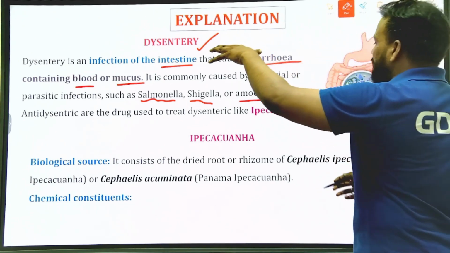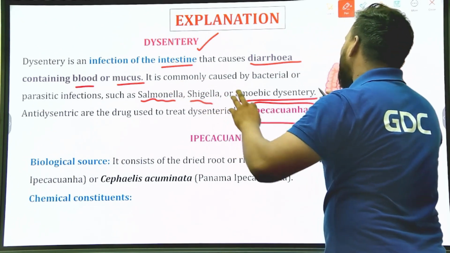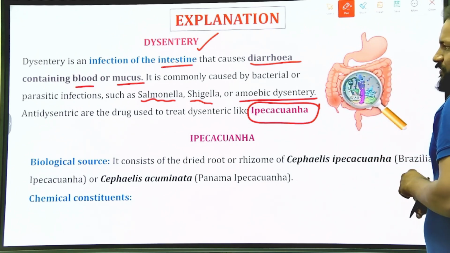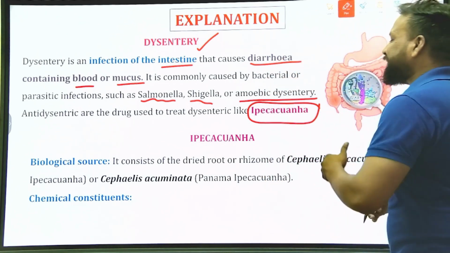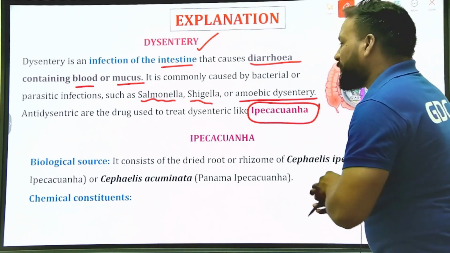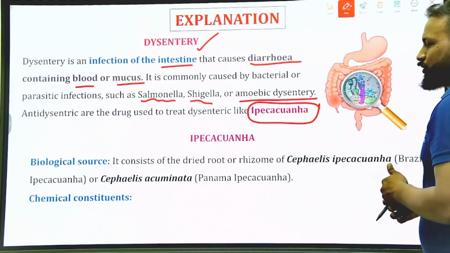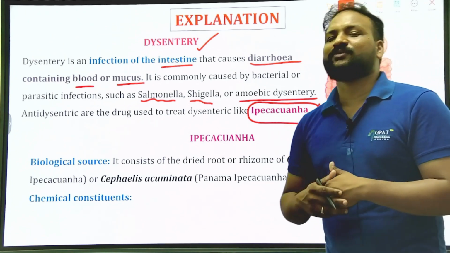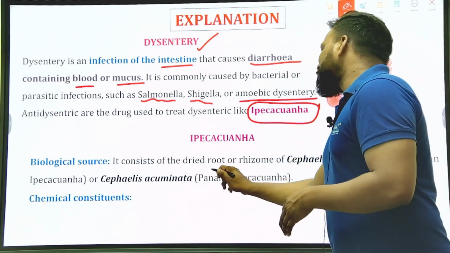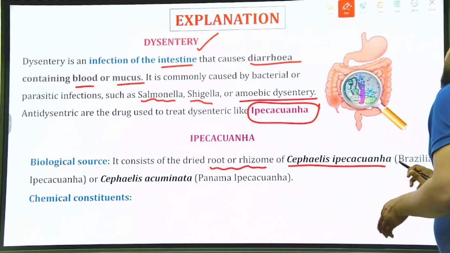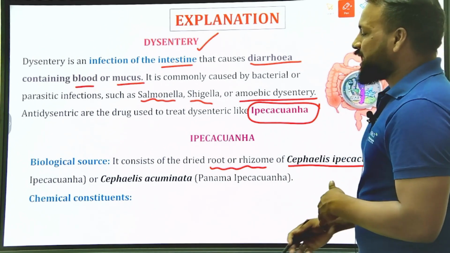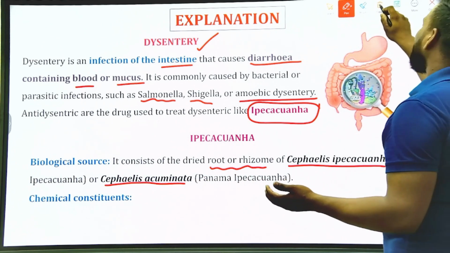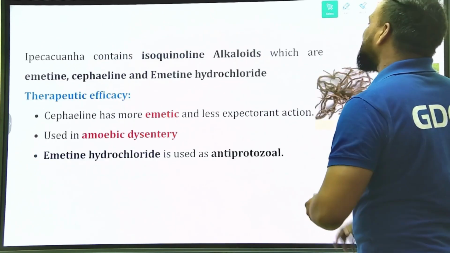To treat such dysentery, Cephaelis ipecacuanha is used. Clear? So to treat dysentery, this Ipecacuanha is used till now. In ancient times also, it was used to induce vomiting. So let us see brief details about Ipecacuanha. Ipecacuanha is the dried root or rhizome obtained from Cephaelis ipecacuanha, known as Brazilian Ipecacuanha, and Cephaelis acuminata, the Panama Ipecacuanha. That is the source, but we need to know some other facts, like chemical constituents.